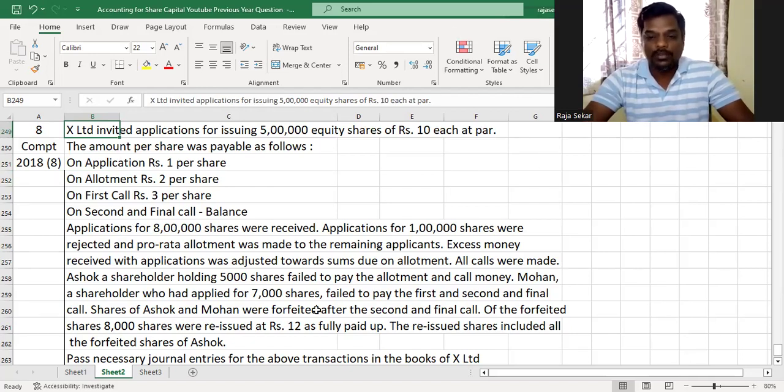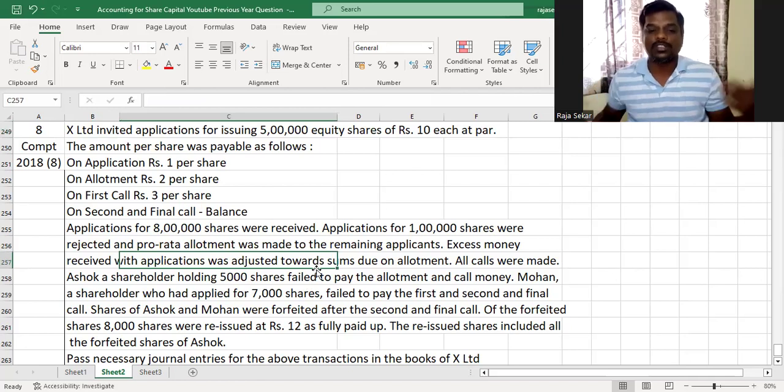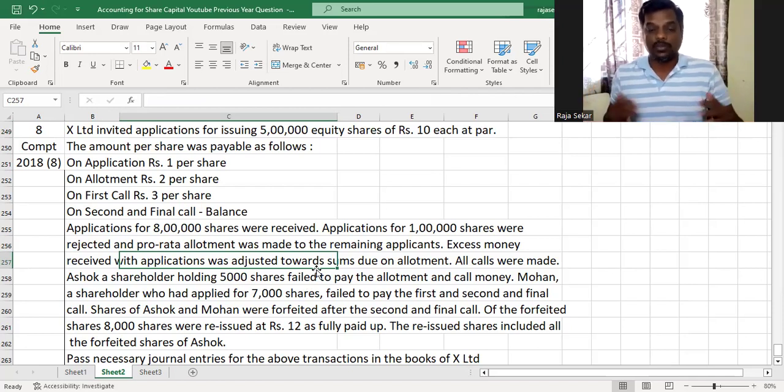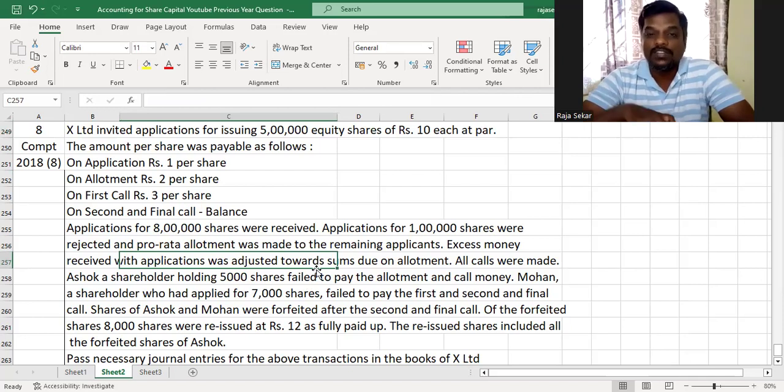And we have two people who didn't pay. For instance, in this case, there is Ashok who's holding 5,000 shares. They're actually telling how many shares Ashok is holding. They have given us the number of shares that Ashok has been allotted. I'll tell you why this is relevant. When we are solving the problem, you'll understand why it is important for us to analyze whether the number of shares allotted has been given or the number of shares applied for by the shareholders.